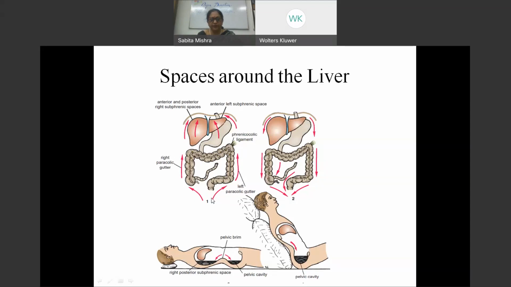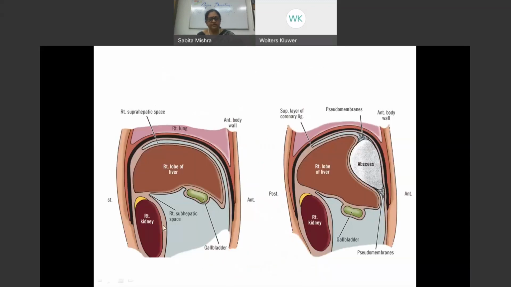So there's a potential space out here in which fluid comes and accumulates. So it can come to the pelvic space, and it also comes into the right hepatorenal pouch. So this is the subhepatic space. So these spaces are intercommunicating. You can see this is the subphrenic space coming in relation to the subhepatic space. So this is the normal that we see.